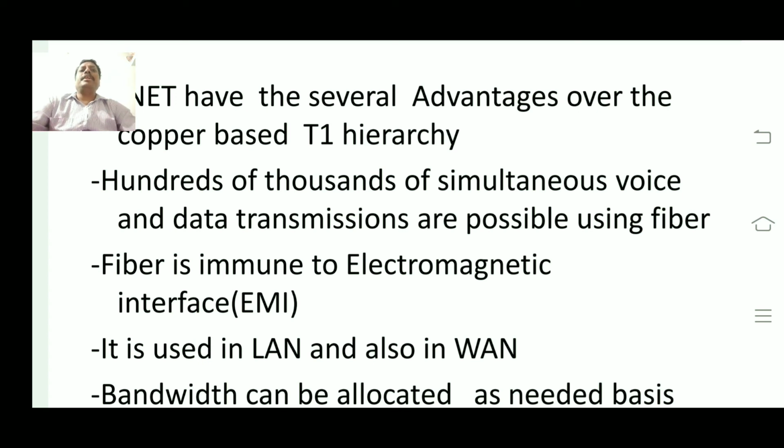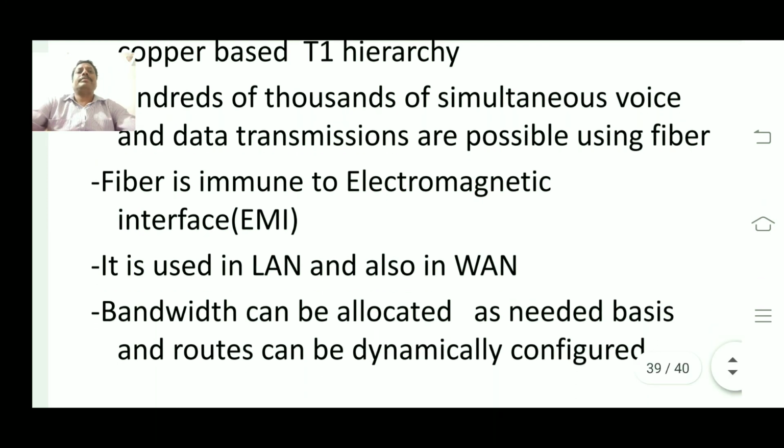Another great advantage of fiber is that it is immune to EMI, electromagnetic interference. While transmitting signals, a lot of electromagnetic interference occurs, but fiber is resistant to it. It is used in LAN and also in WAN.